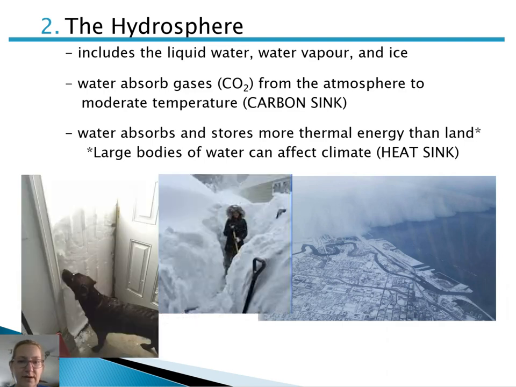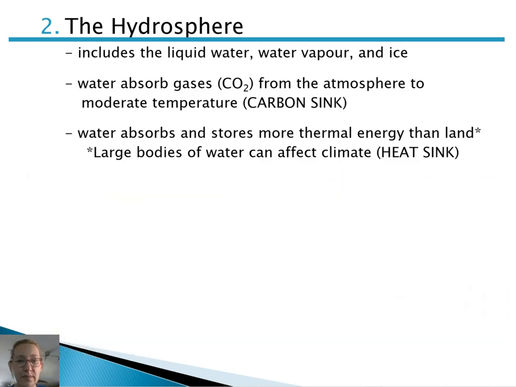We can have areas that are definitely in the snow zone getting tons of snow, while areas just around them, like Windsor, get very little. The other thing about the hydrosphere is that, like the atmosphere, it's a fluid material. Water is very fluid, so it's another way that energy can be transferred from one area to another.